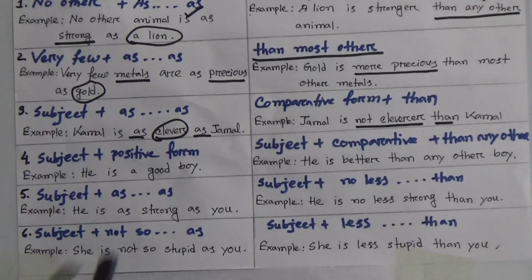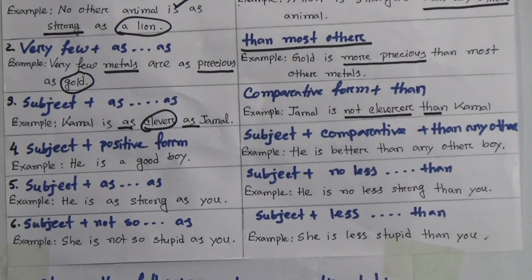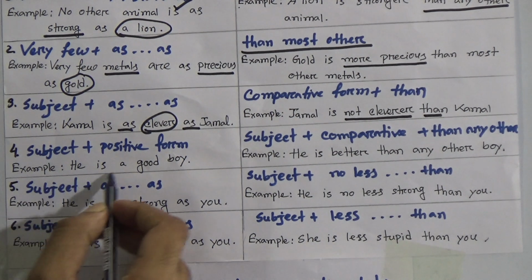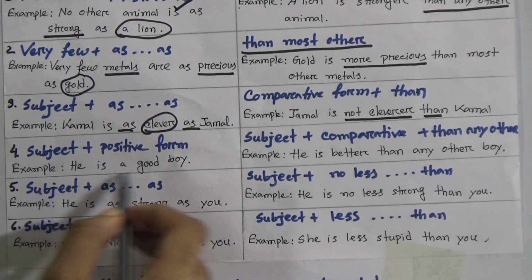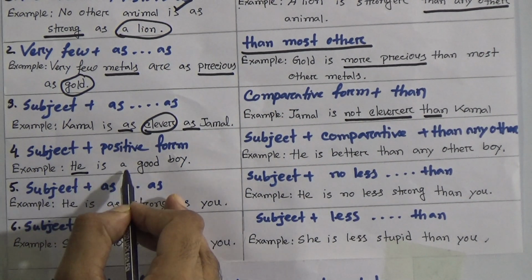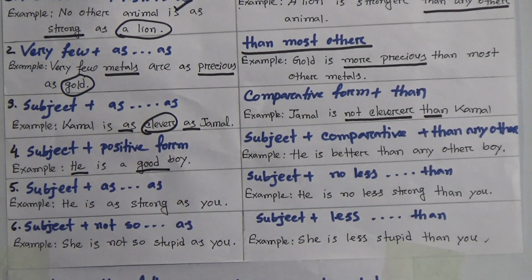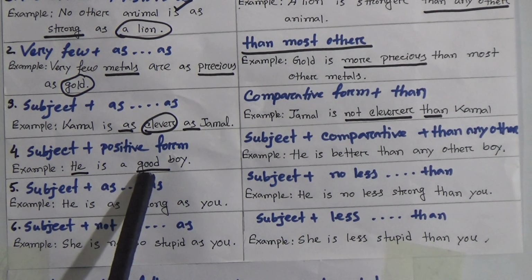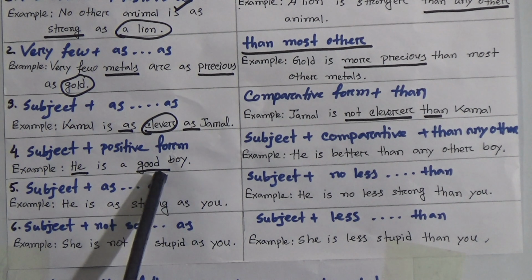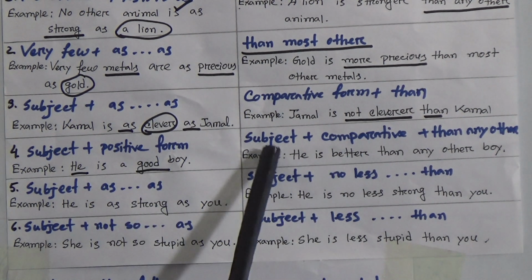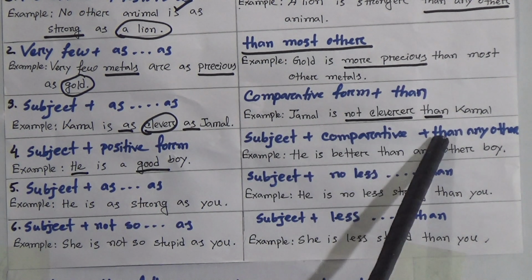That means after the subject only, if you find only the positive form, look at the sentence, he is a good boy. Only subject, then good boy. Only the positive form of the adjective is used here. How can we change it then? Subject plus comparative form, then any other.